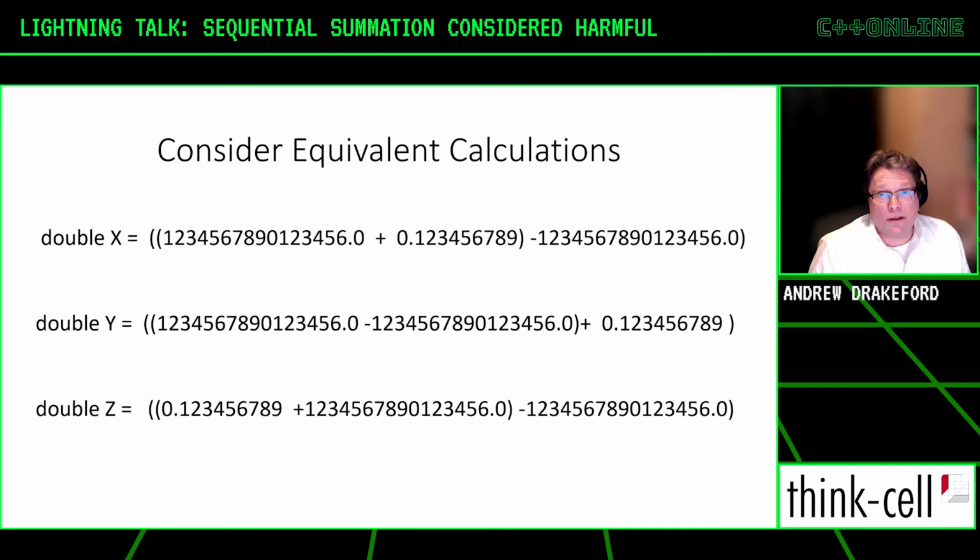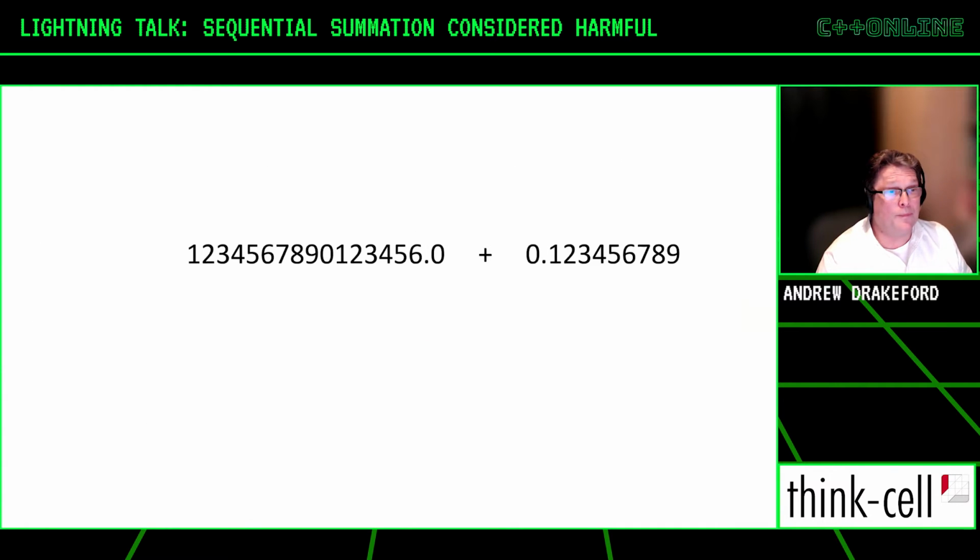Right, let's consider some equivalent calculations. A large number, subtracting that same large number, and adding a small number. We've got three expressions here, and only the middle one, where we're adding a large number and subtracting a large number and adding the small number last, is going to give a sensible answer.